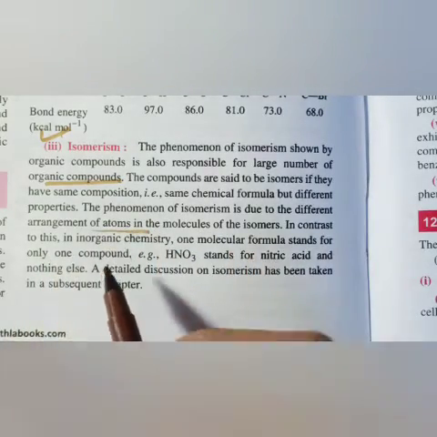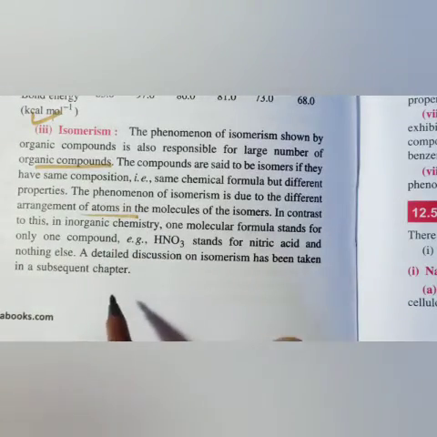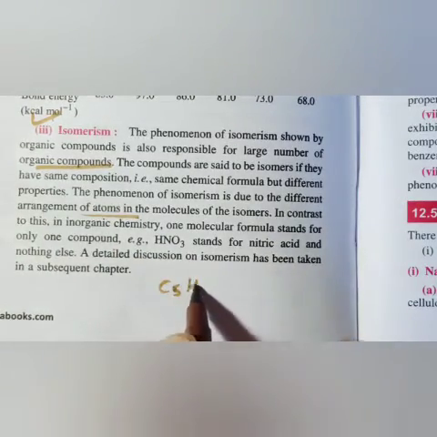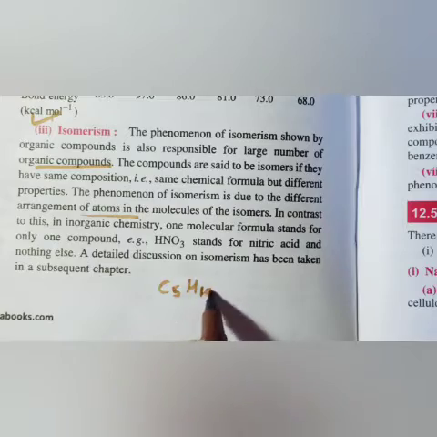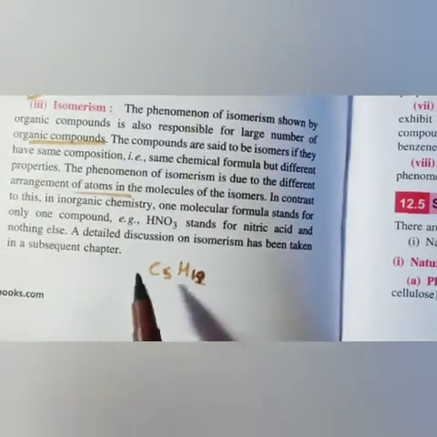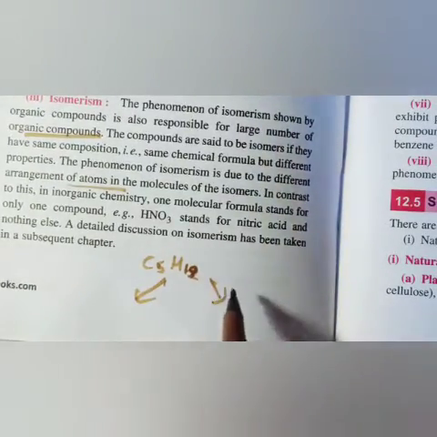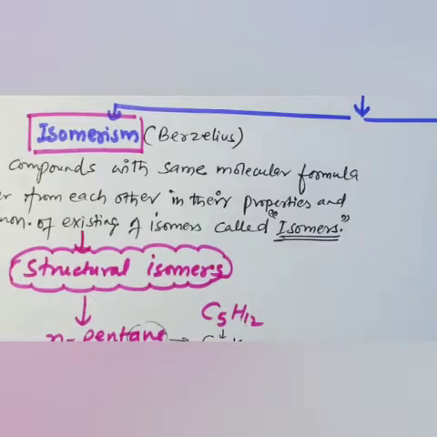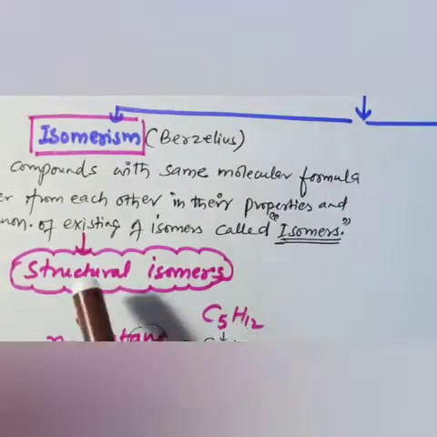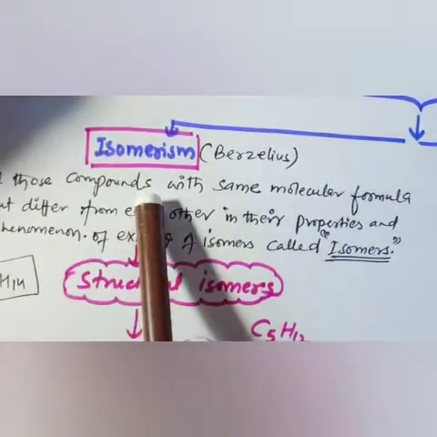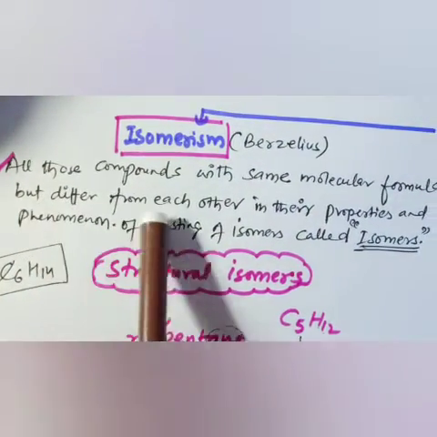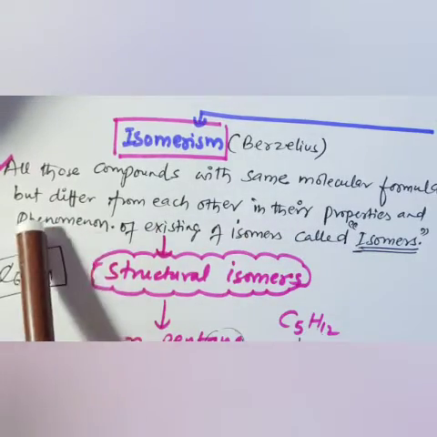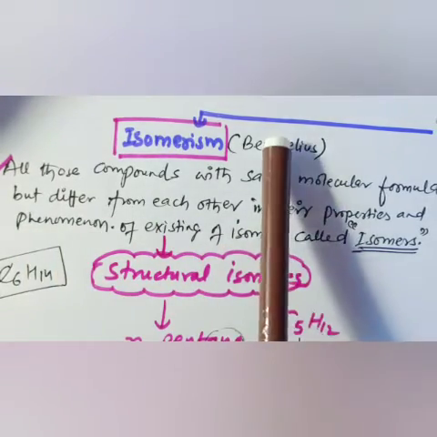Suppose we have studied C5H10, the example we took last year. So it is giving us two types of structures. If I take isomers, those compounds with the same molecular formula but differing from each other in their physical properties are called isomers. This term was given by Berzelius.